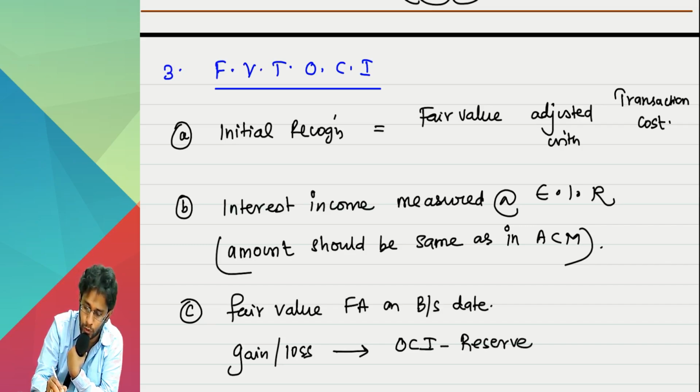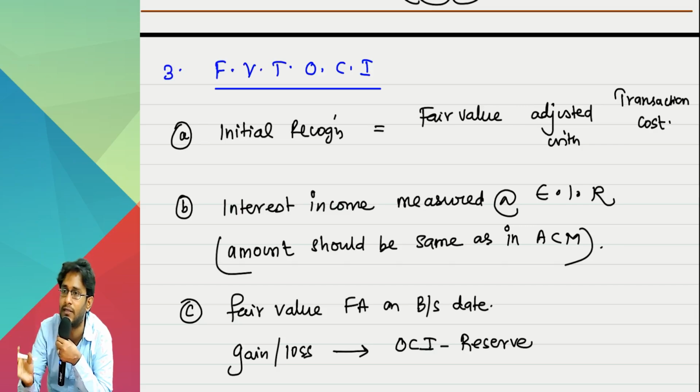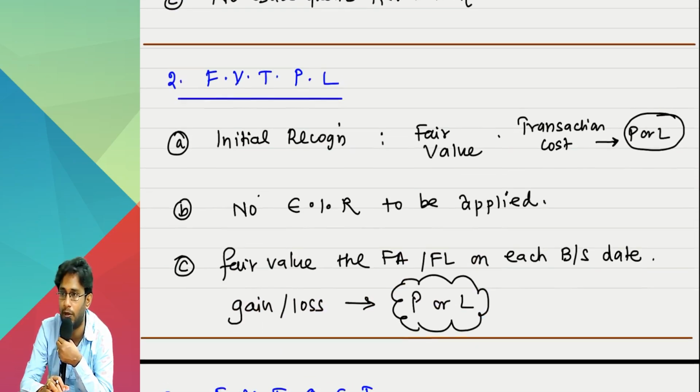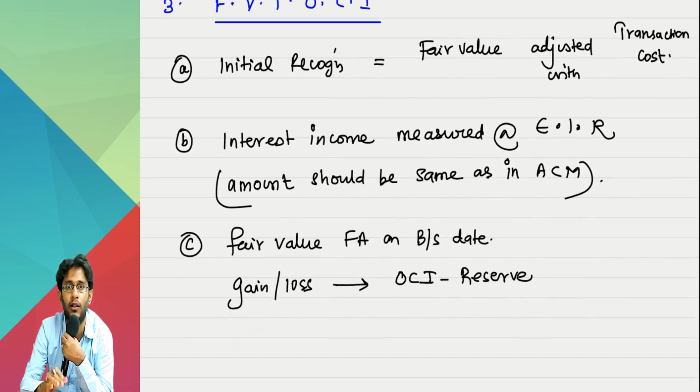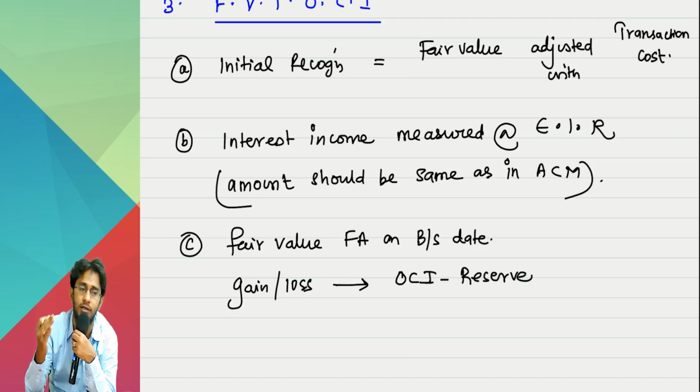One reserve account you open and you transfer that. You will not transfer it to P&L. You transfer it to P&L in which method? FVTPL. Anything you transfer to P&L will become PAT, profit after tax, and will enter into retained earnings. You write anything in OCI, a separate account is created called OCI reserve. It will come into the balance sheet.